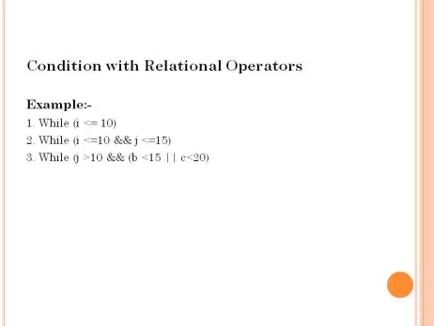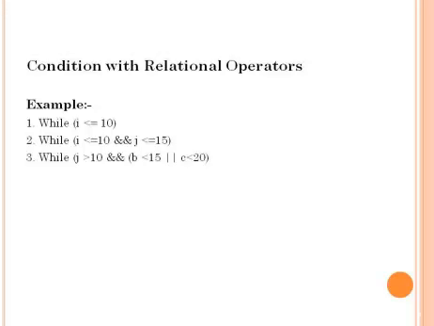After that the logical AND operator will be performed with the obtained values. i less than or equal to 10 is true, and j less than or equal to 15 is also true. Why? Because the i value is 10 and the j value is 15. So both are true. True logical AND with true is true. So this condition is also true.